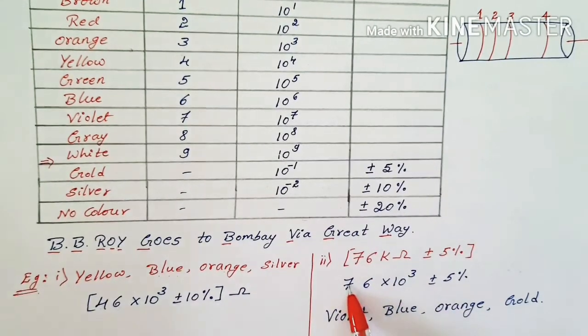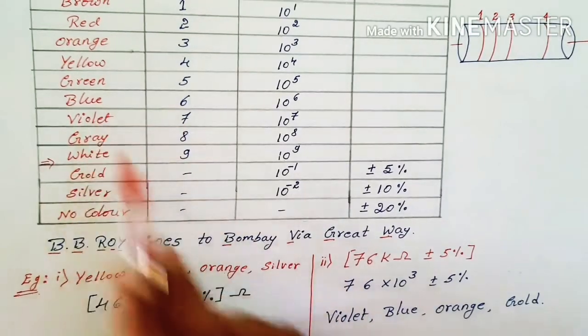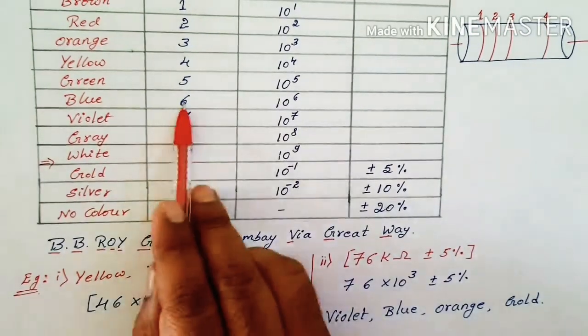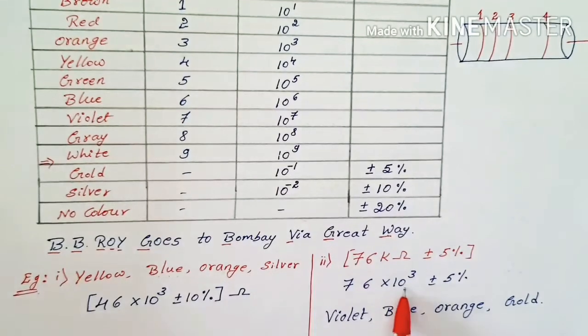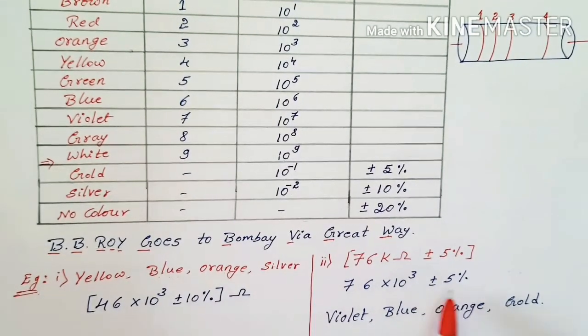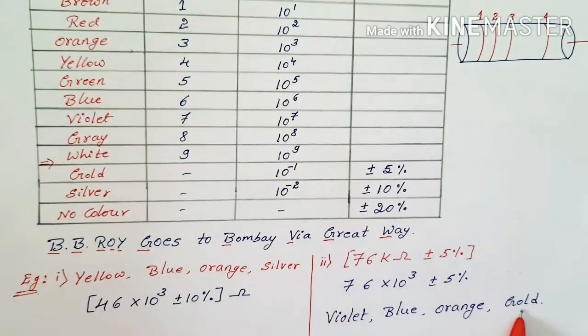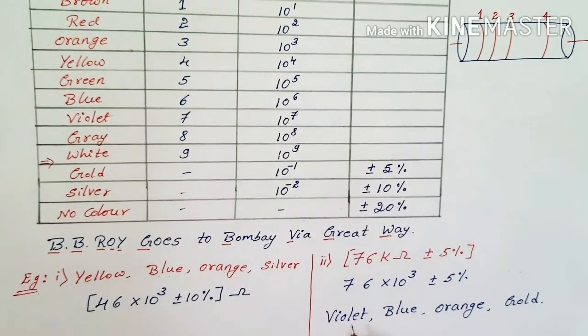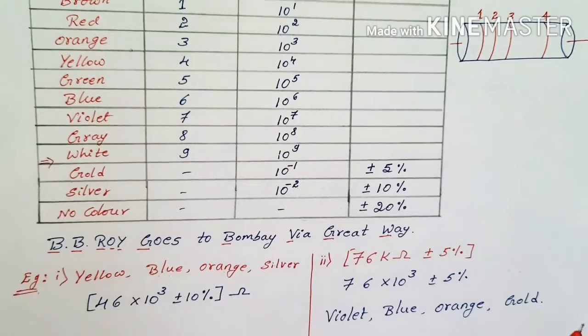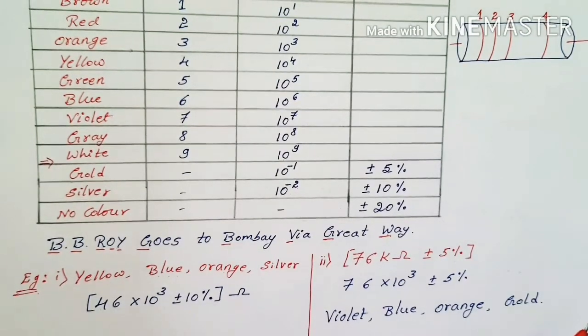The 7 is violet, 6 is blue, 10 power 3 is orange, and plus or minus 5% is gold. So 76 kilo ohm plus or minus 5% gives the color coding on the resistor: violet, blue, orange, gold. Understood? So this is the method to find the resistance value on the carbon resistor.